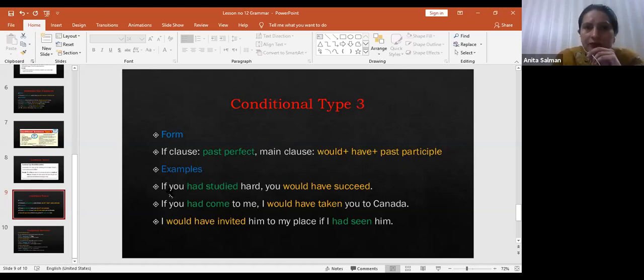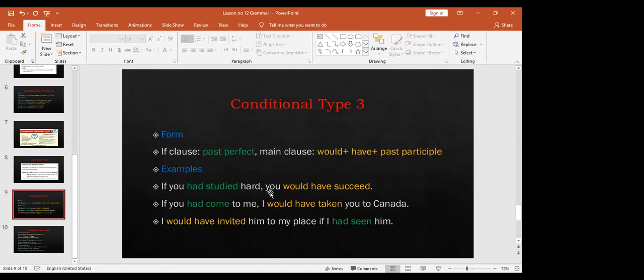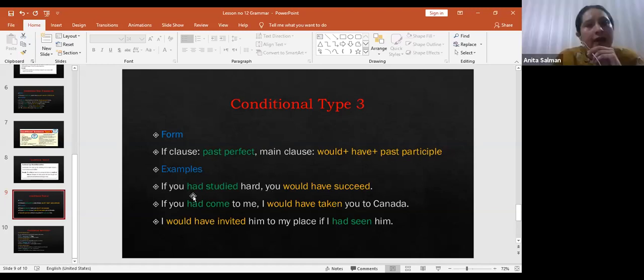You can see in the example, if you had studied hard, you would have succeeded. If you had come to me, I would have taken you to Canada, right? I would have invited him to my place if I had seen him. Okay, you can see the example again. If you had studied hard, you would have succeeded. If you had come to me, I would have taken you to Canada.